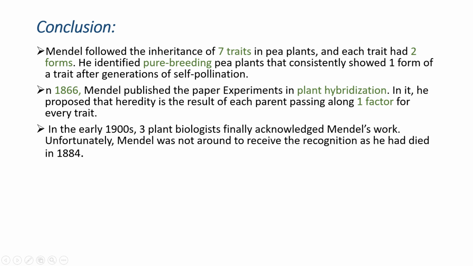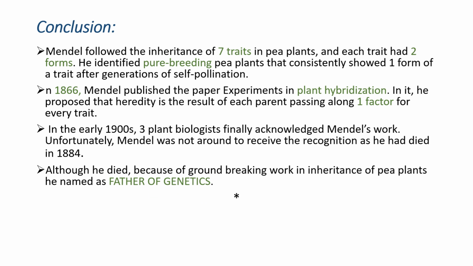For example, color of the seed is green or yellow, and shape of the seed is round or wrinkled. Although every character has 2 forms, when he self-pollinated, in the F1 generation he got only 1 form. When he crossed round and wrinkled, he got only round seeds, which are dominant. Okay, that is the F1 generation.